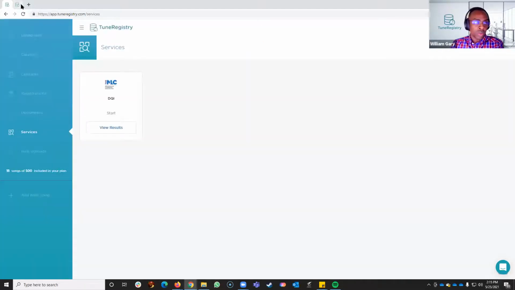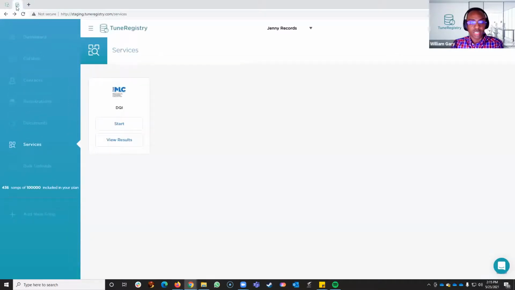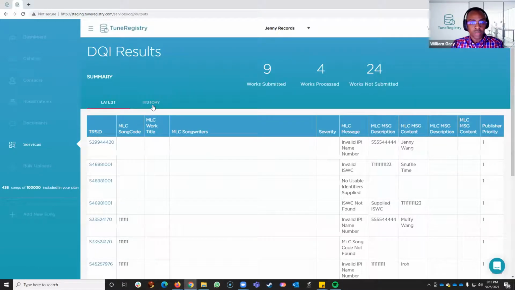And then once that report comes back, which typically is within 10, 15 minutes, then they're able to go to the view results screen to see the results. One of the things that we wanted to ensure is that once a user received the report, that they were able to understand the information. The first way we did that was by providing the summary that would typically be provided in the returning data from the MLCs. So our summary shows you how many works were submitted, how many works were processed, and then how many works were not submitted.